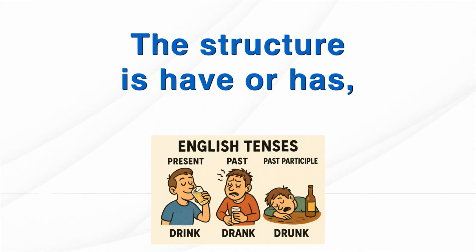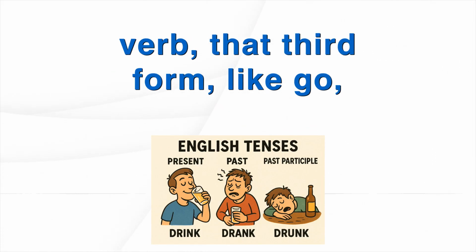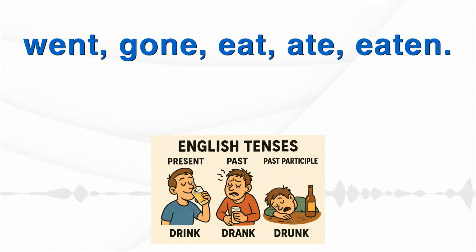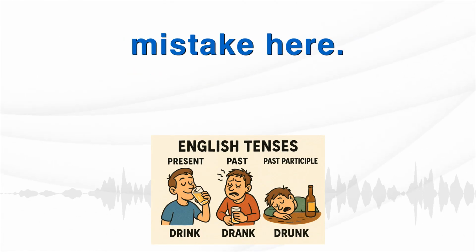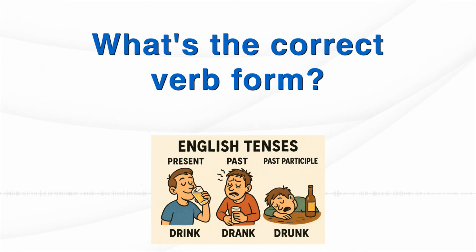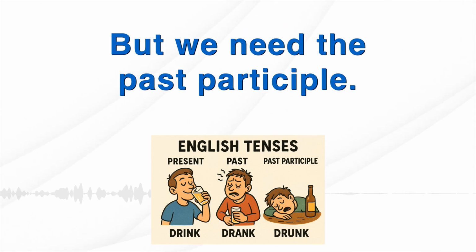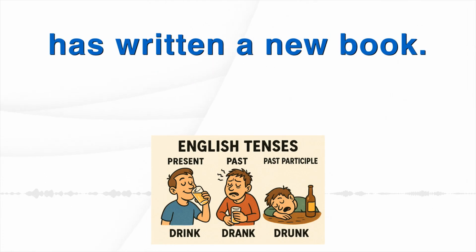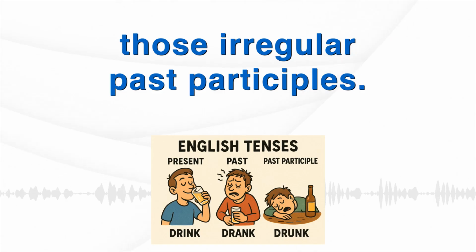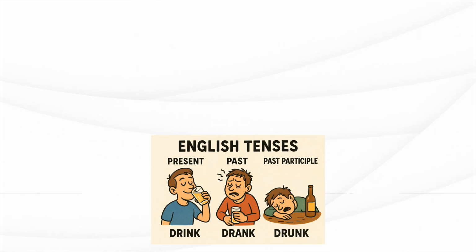The structure is have or has plus the past participle of the verb. That third form, like go, went, gone, eat, ate, eaten. Yes, those past participles are crucial. And our notes show a common mistake here. Stephen has wrote a new book. What's the correct verb form? Wrote is the past simple. Right, but we need the past participle. The past participle of write is written, so it must be Stephen has written a new book. You really, really need to learn those irregular past participles. They're used in all the perfect tenses and the passive voice too. Good advice. Learn the participles.